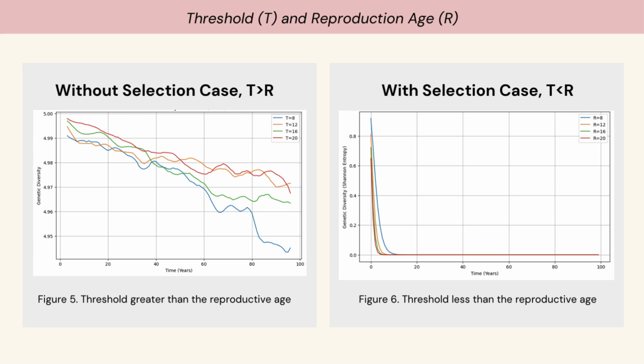Contrarily, when T is less than R, we anticipate the threshold will rapidly decline if reproduction age exhibits a significant competitive advantage over threshold, leading to a loss in diversity, since entropy drops as the population becomes more homogeneous.